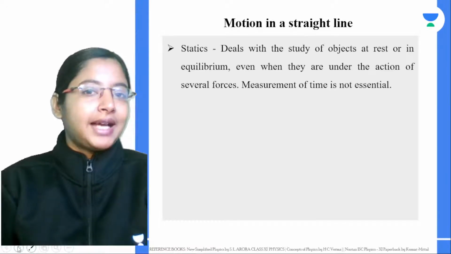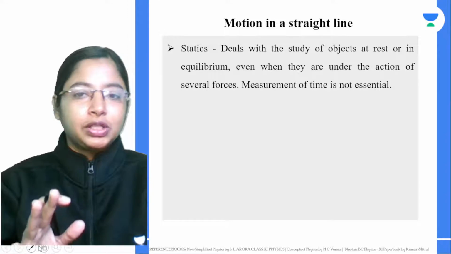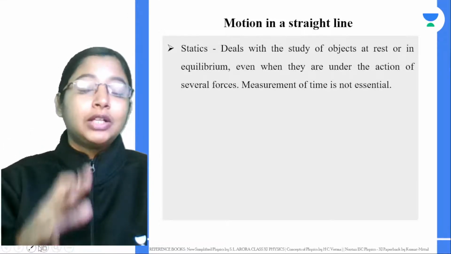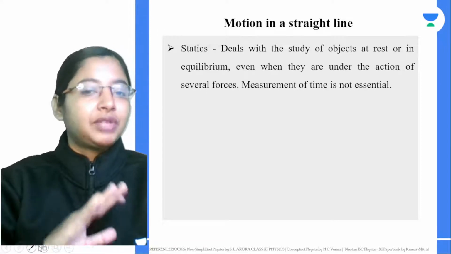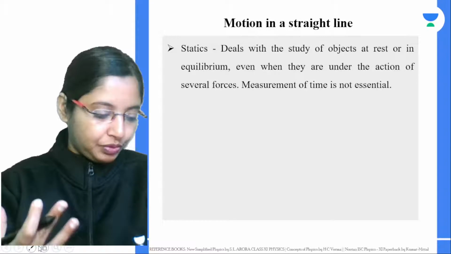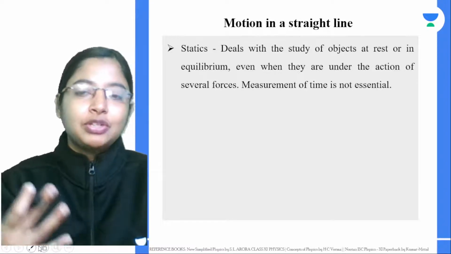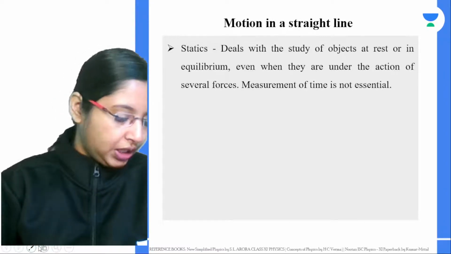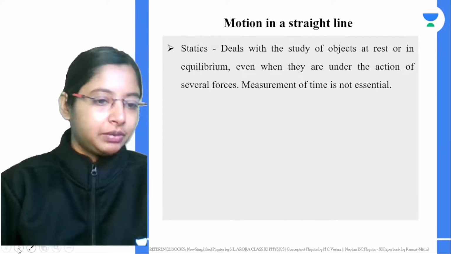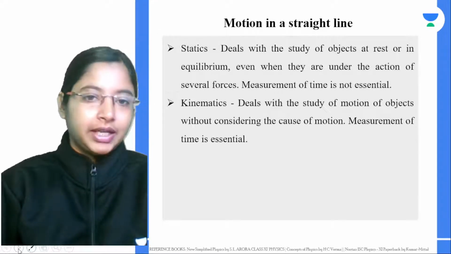Statics is very simple. If you're studying an object at rest, or in equilibrium, though there are several forces acting on it, if it is still at rest, then we study those objects under statics. Measurement of time is not essential over here. That is right, Akshay: statics, dynamics, and kinematics.